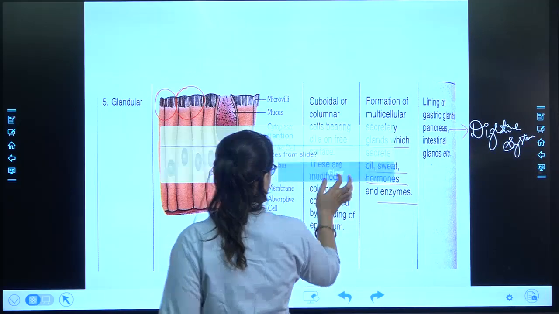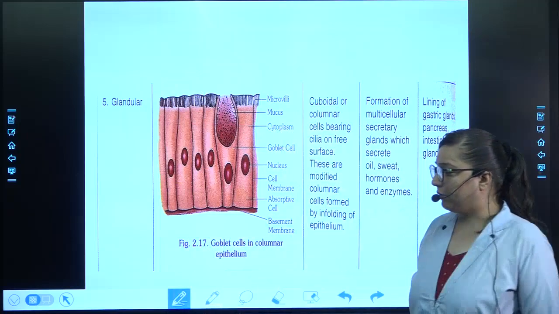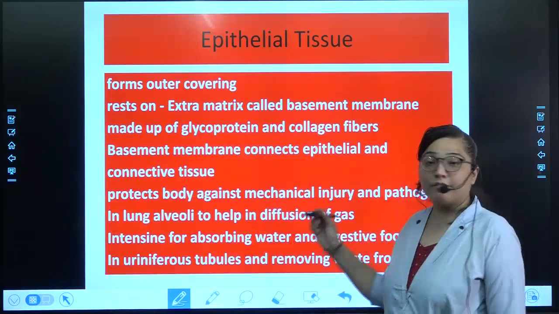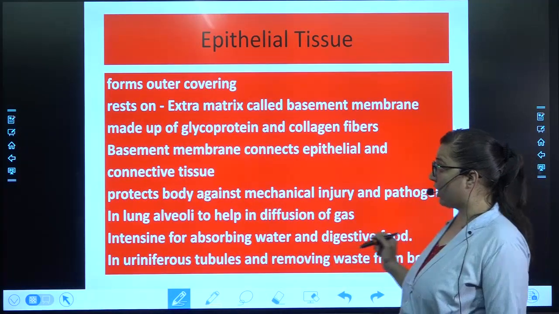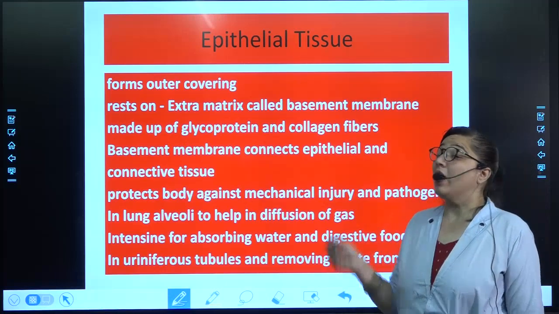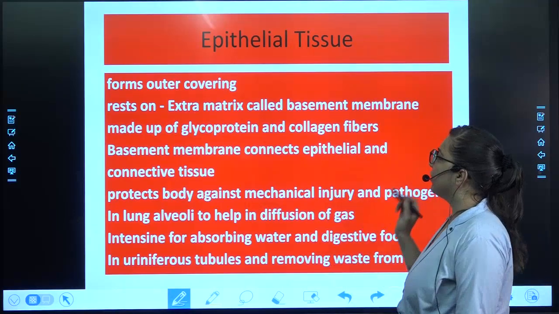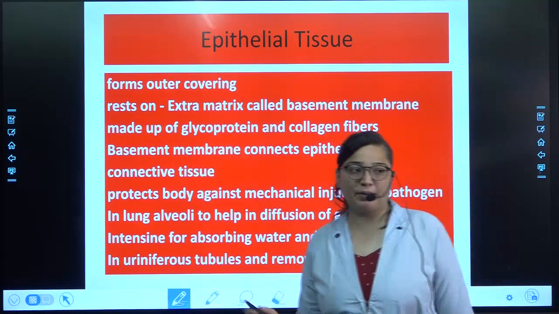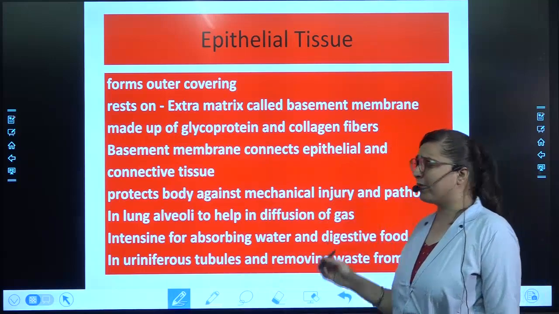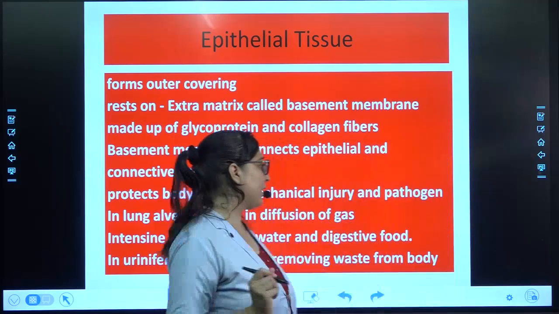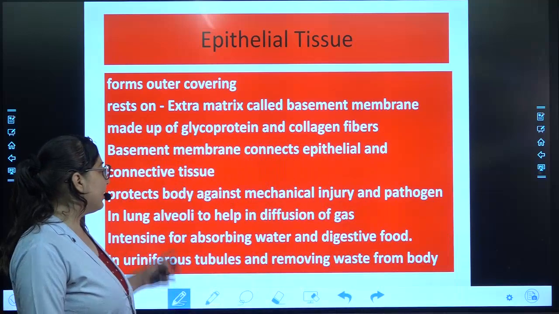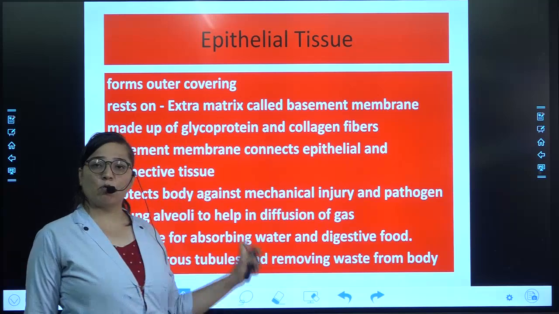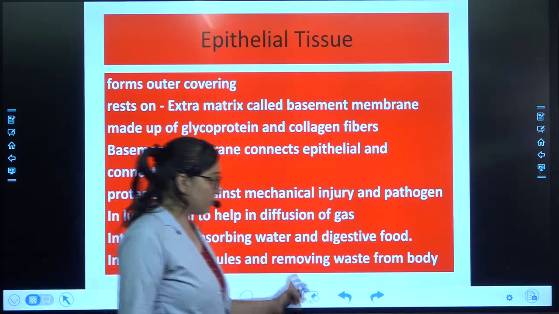I hope it's clear. Alright. Now a quick look at the whole of the epithelial tissue. We started with this, that it forms the covering. Where does it lie? On the basement membrane. What is the basement membrane made up of? It is made up of glycoprotein and collagen fibers. And what will it do? It will connect the epithelial tissue and connective tissue. It will protect the body against any kind of mechanical injury, and it helps in the lung alveoli for the diffusion of gas, in the intestine for absorbing water and digested food, in uriniferous tubules for removing waste from the body.